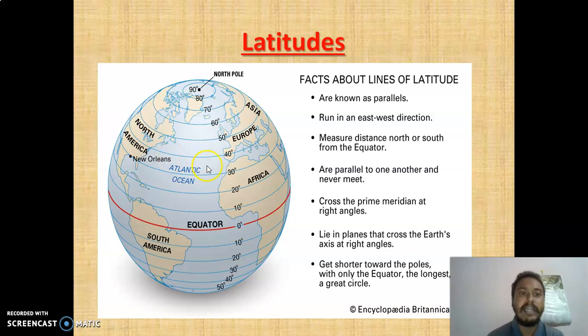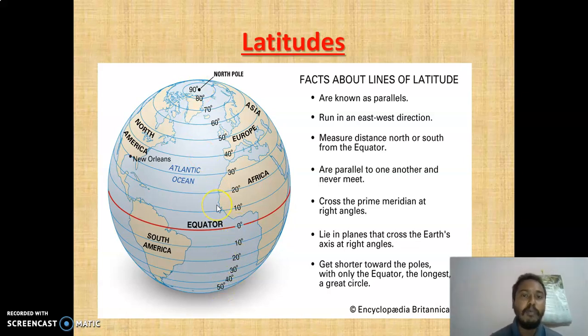From this globe, let us understand. I've already said these lines are called latitudes which run from east to west. So you have understood which are called latitudes. They start from 0 to 90, from equator to the north pole, and again from equator to the south pole, 0 to 90. Equator is the longest line. These are called parallels. Now 0 to 90 means 10, 20, 30, 40. So you can see 90 lines will be there. This side also 90 lines are there.